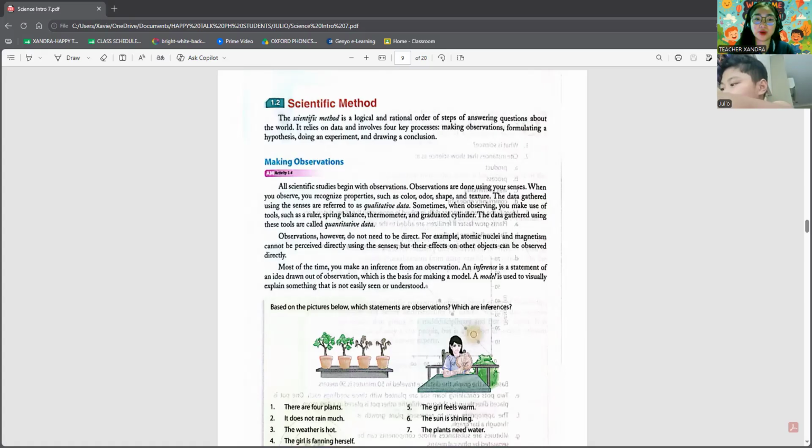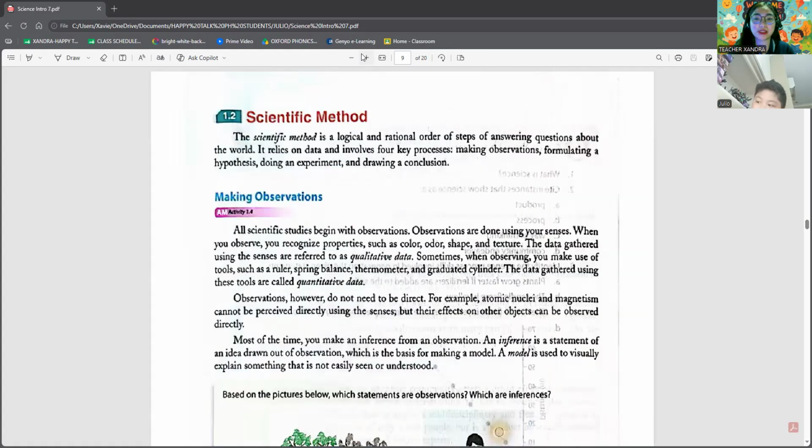Julio, on this page on our screen, the first topic is the scientific method. Can you please read this one?